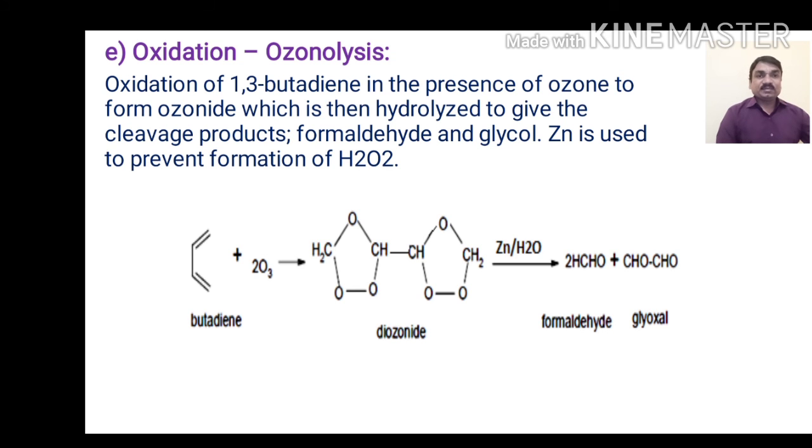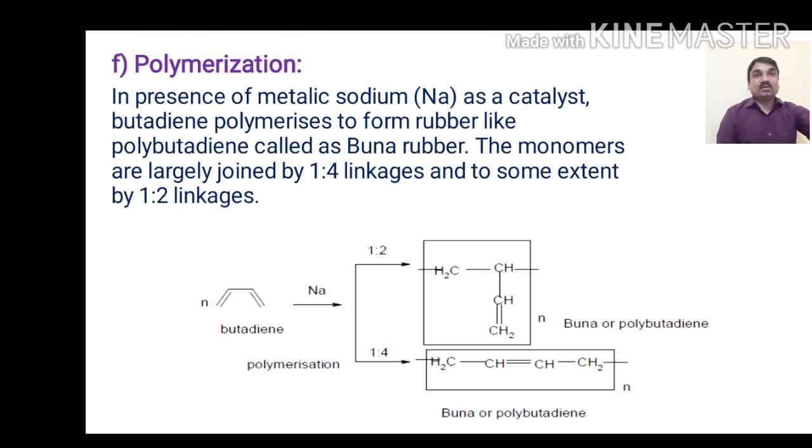So 1,3-butadiene reacted with two molecules of ozone results in the formation of ozonides. Again this ozonide is treated with zinc in presence of water, which results in the formation of 2 moles of formaldehyde and 1 mole of glyoxal.